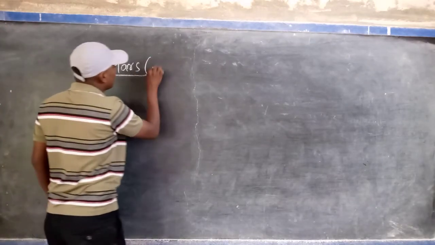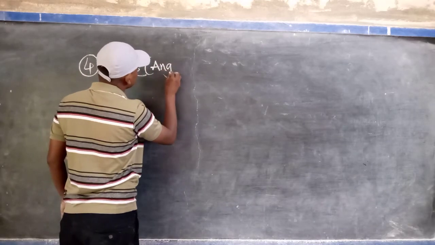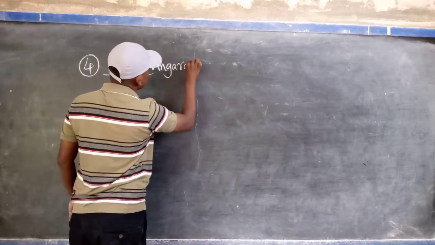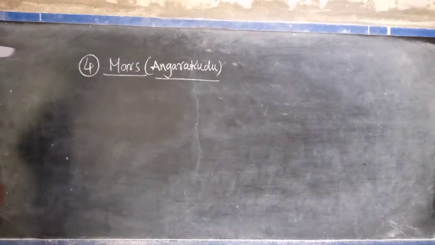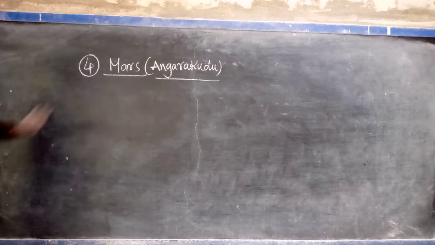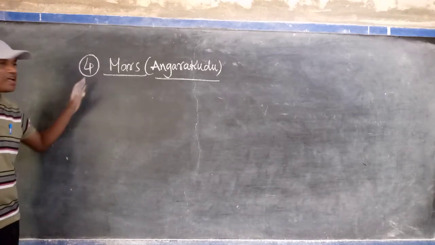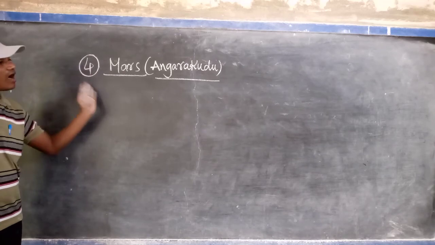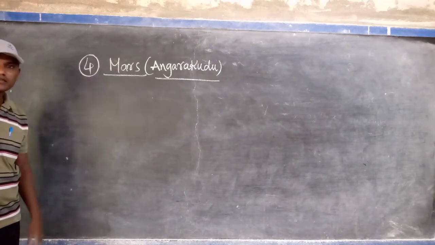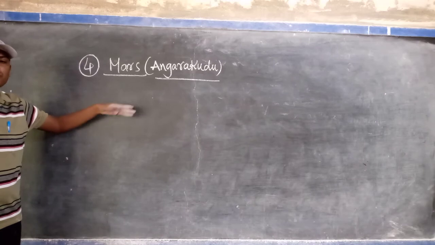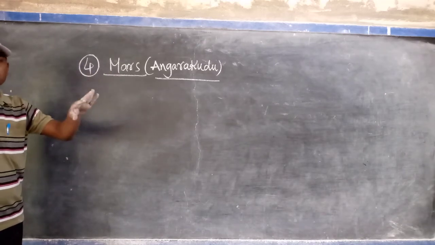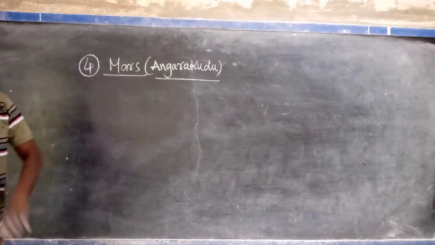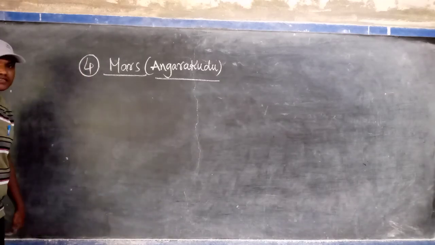Mars we also call Angarakudu in our mother tongue. Mars is the nearest planet to the Earth after the Earth. Actually, we said Venus is the nearest planet to the Earth. Mars is the nearest planet to the Earth going away from the Sun, after the Earth. That is the meaning of that.